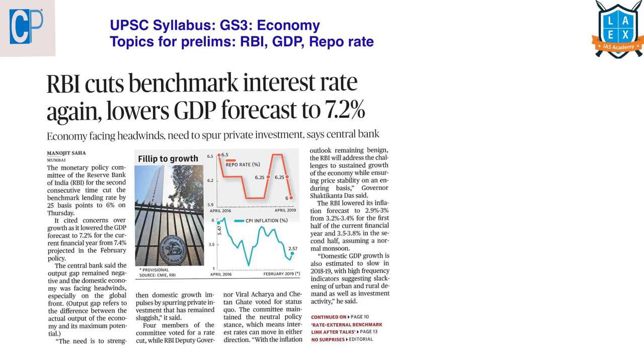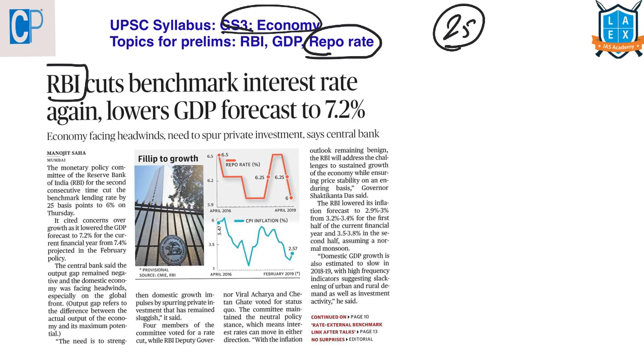Our first article is RBI cuts benchmark interest rate again, lowers GDP forecast to 7.2%. This article comes under GS paper 3 under the topic of economy. Here, the Reserve Bank of India has again reduced the repo rate by 25 basis points. So from the prelims point of view, we should know all about this Reserve Bank of India and we should know what is this GDP and what is meant by repo rate.